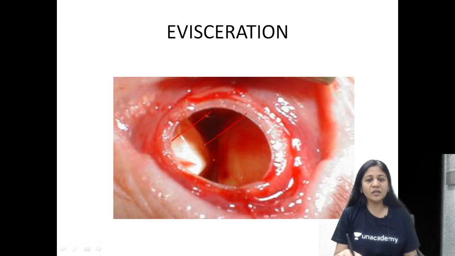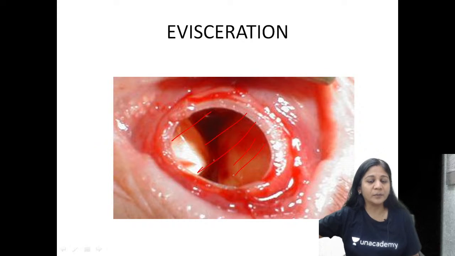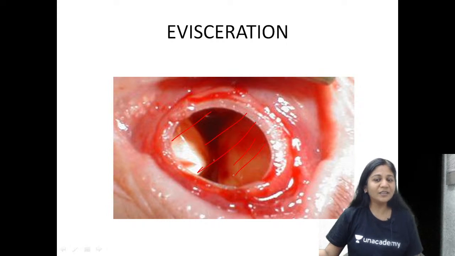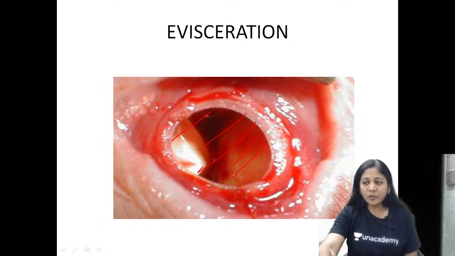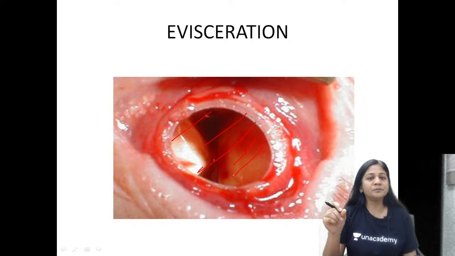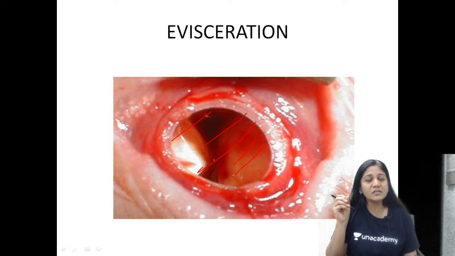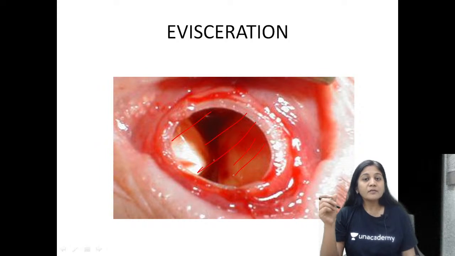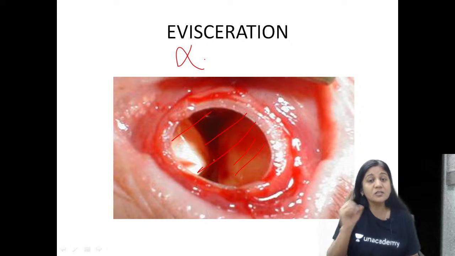In evisceration, the first thing is that you will be removing the cornea, and later on you will be scooping out the internal contents of the eye. So this is called evisceration. When you do evisceration, you're not sure that microscopic tumor cells are not left. You're not sure that you have completely removed the tumor cells. So when you do scooping, you stimulate those tumor cells to migrate, so your spread will be more. That is why we say that evisceration is contraindicated.